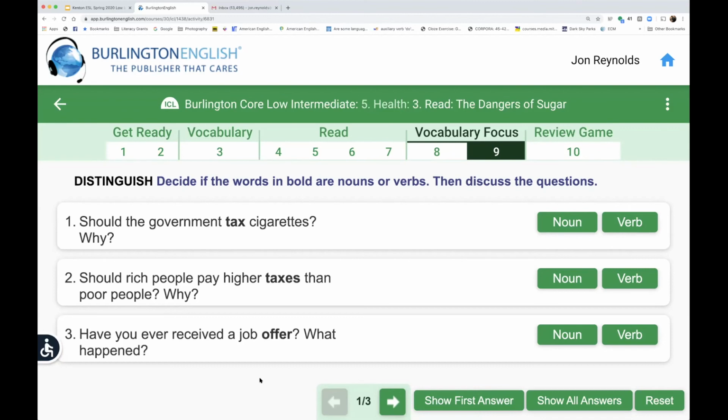So number 1, should the government tax cigarettes? The word tax here, are we using it as a noun or a verb? You put the answer in the chat box. Is it a thing or is it an action? If you're not sure, you can put a question mark.